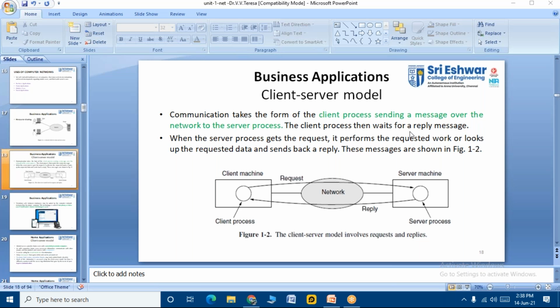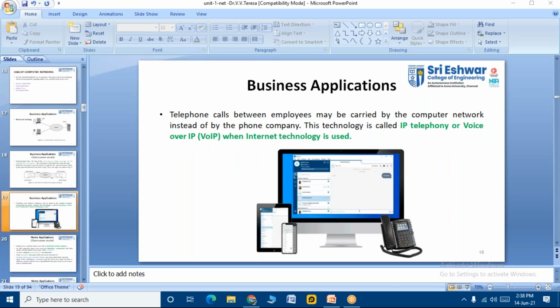The client process then waits for the reply message. When the server process gets the request, it performs the requested work or looks up the requested data and sends back a reply. These are the messages shown here. Clear? Understood? These are the business applications.